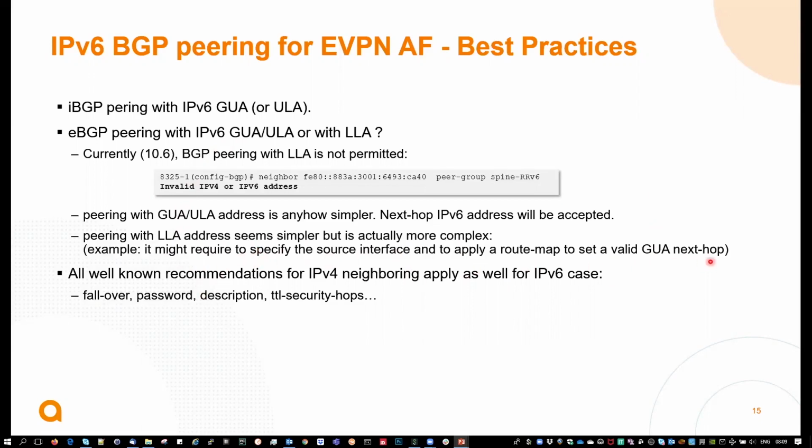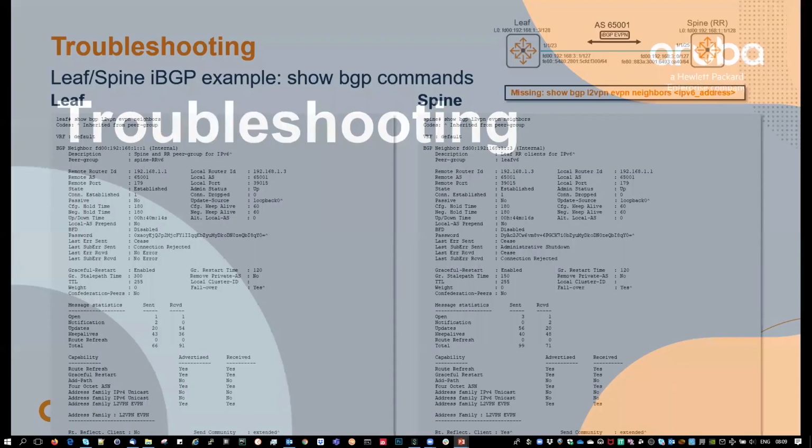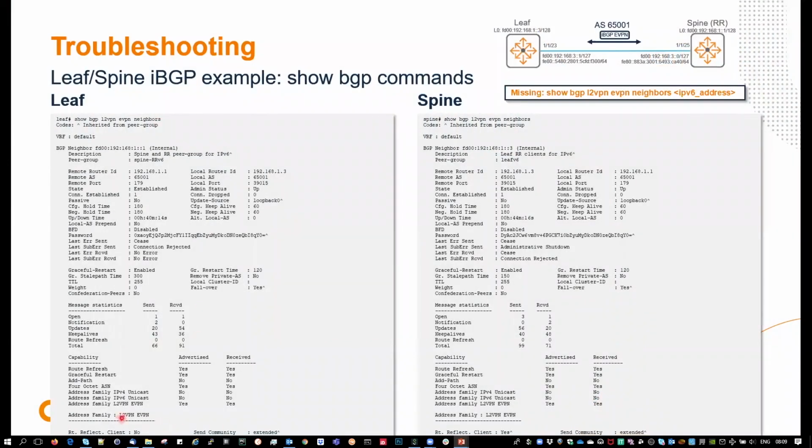All the well-known recommendations that apply to IPv4 neighbor settings can be applied to v6 as well. Anything about description, password, security, and failover capability for fast convergence applies to v6 as well. In terms of troubleshooting, you will look at show bgp l2vpn evpn neighbor. I cut down the text a little bit here, but in the slide deck, if you open it in edit mode, you will have the full information of the v6 peering.